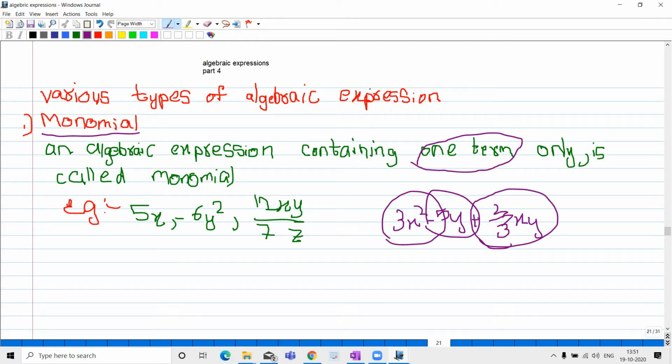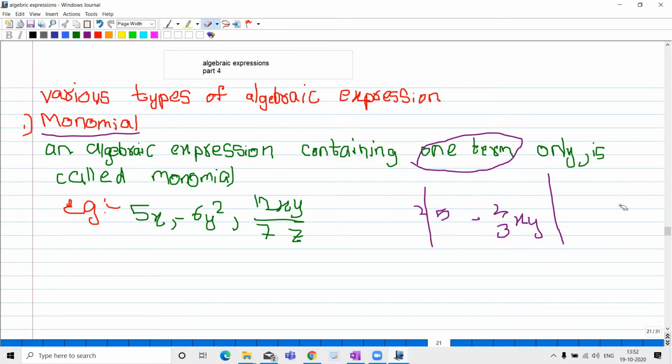So here we separated this algebraic expression into several parts. Like this we find the terms of an algebraic expression. In terms only, various types of algebraic expressions are there. Now we will see what they are.